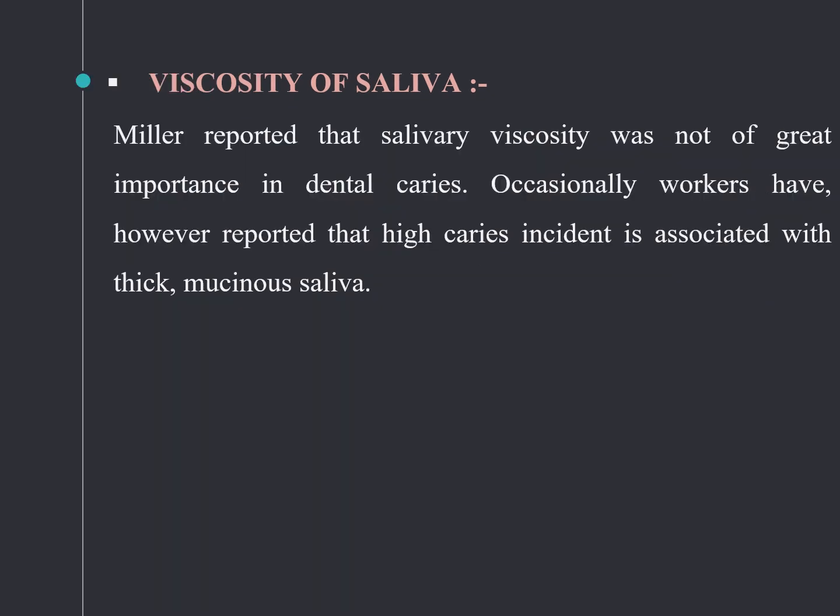Viscosity of saliva. Miller has reported that salivary viscosity was not of that much importance in dental caries. Occasionally, workers have reported high caries incidence associated with thick and mucinous saliva. Viscosity of saliva also has a role in the formation of dental caries.